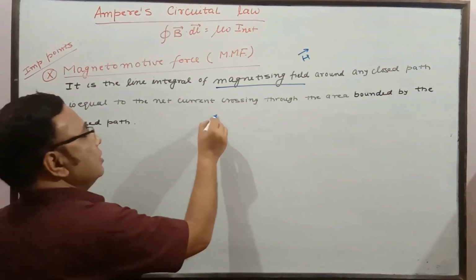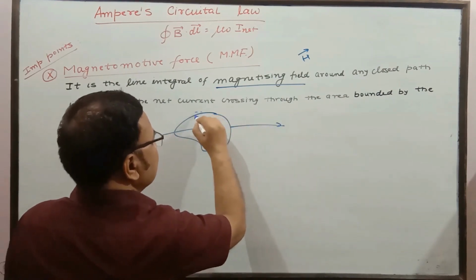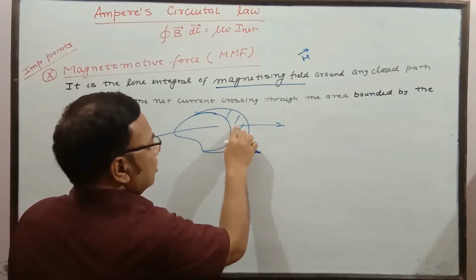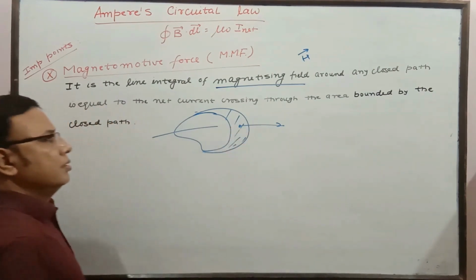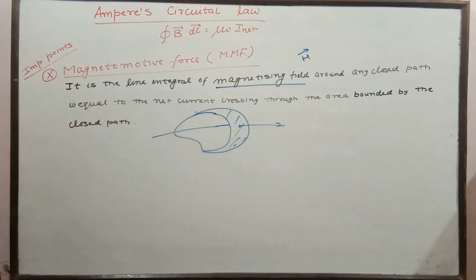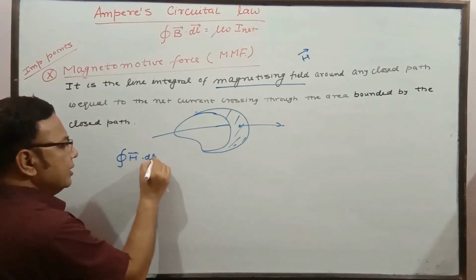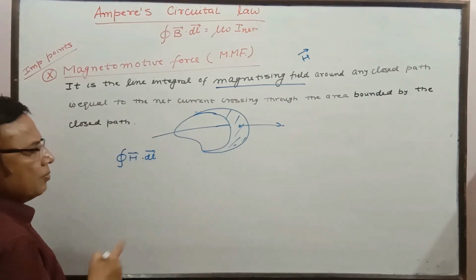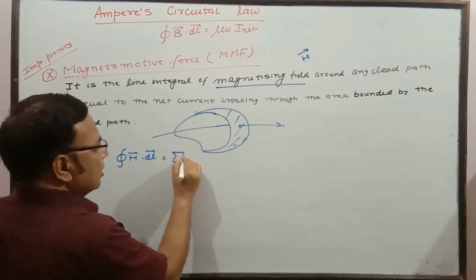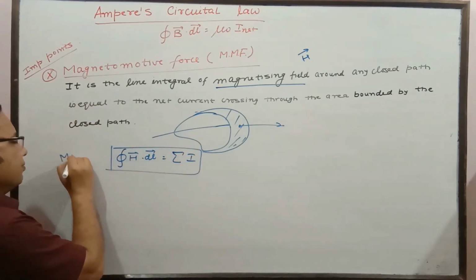It simply means, suppose this is a closed path and any particular current is there, in the same way as we did for the line integral of magnetic field. Here also we have H dot dl, the line integral of magnetizing field intensity, or magnetizing field, or magnetizing force, all are the same, equal to the net current, the sum of the currents. That is what magnetomotive force is.